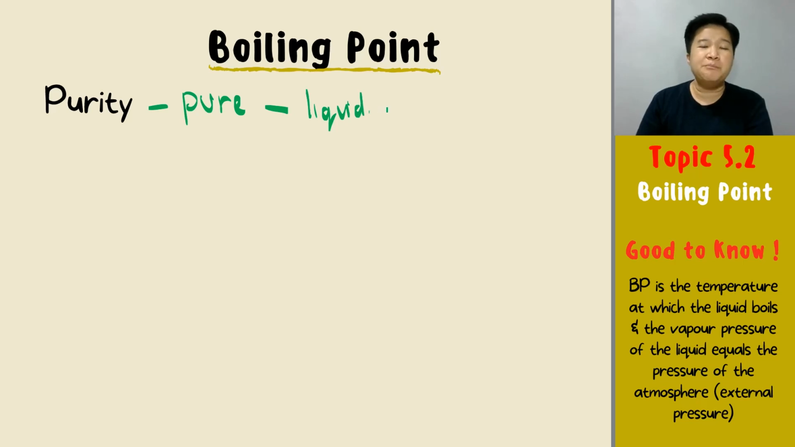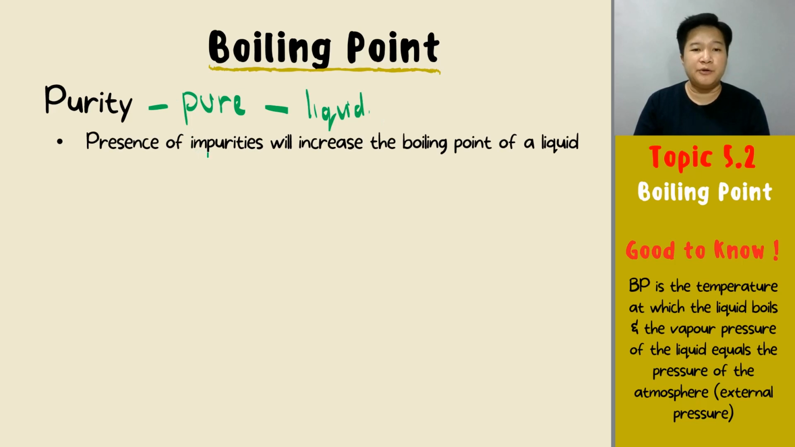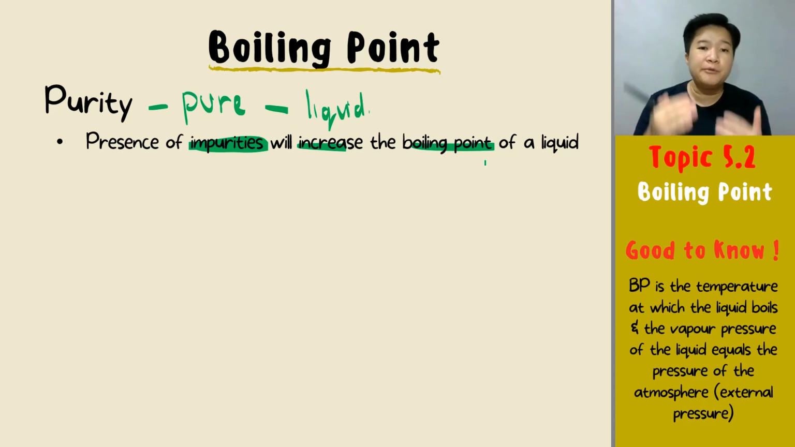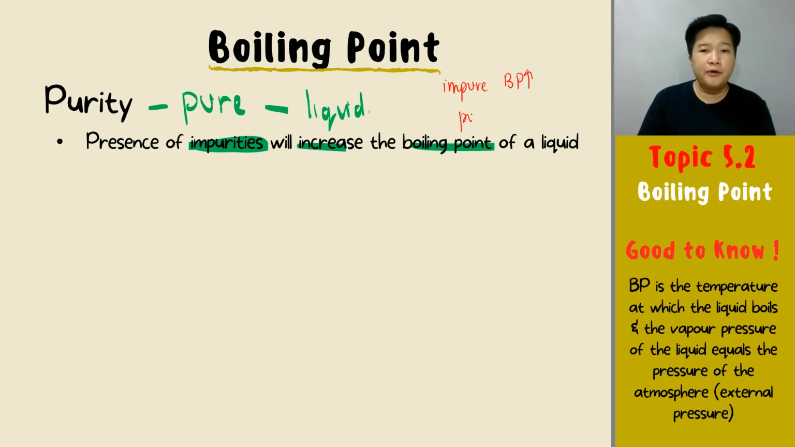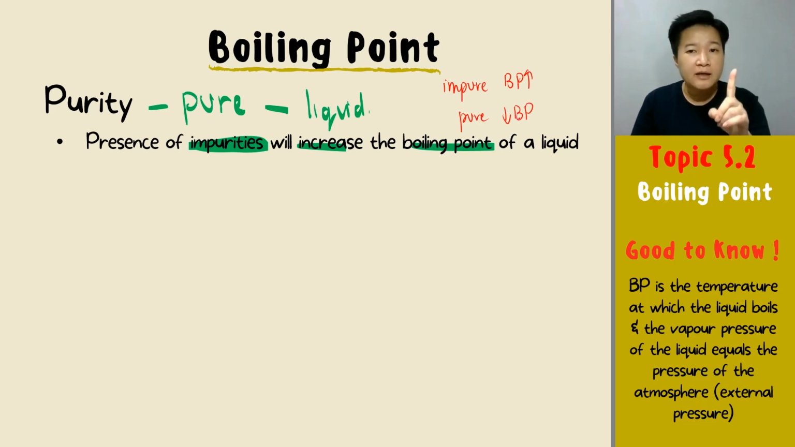Having impurities will change the boiling point. And how can the impurities change the boiling point? If you have more impurities, it will increase the boiling point. The higher the impurities in your liquid, the higher the boiling point will be compared to the pure liquid. So impure will have a high boiling point, while pure will have a lower boiling point. Always remember that impurities will increase the boiling point.